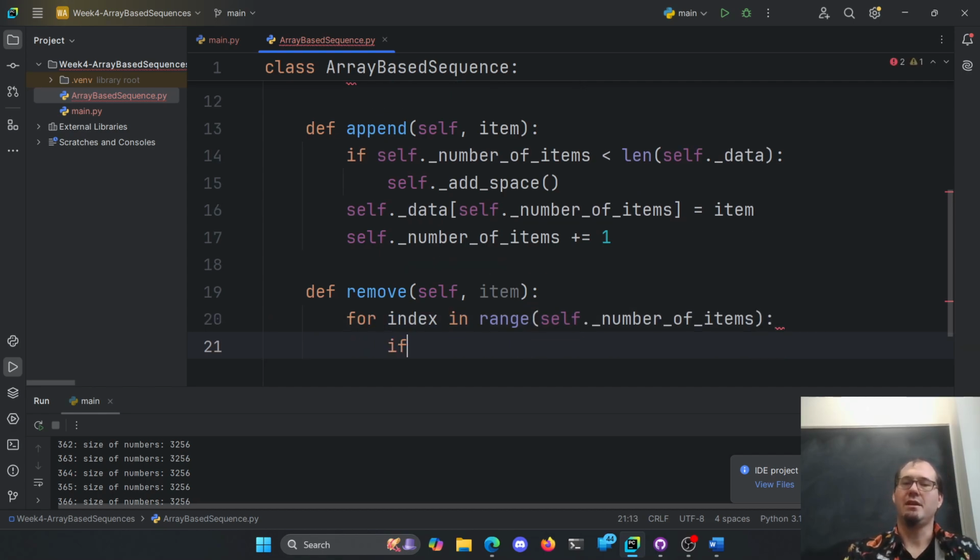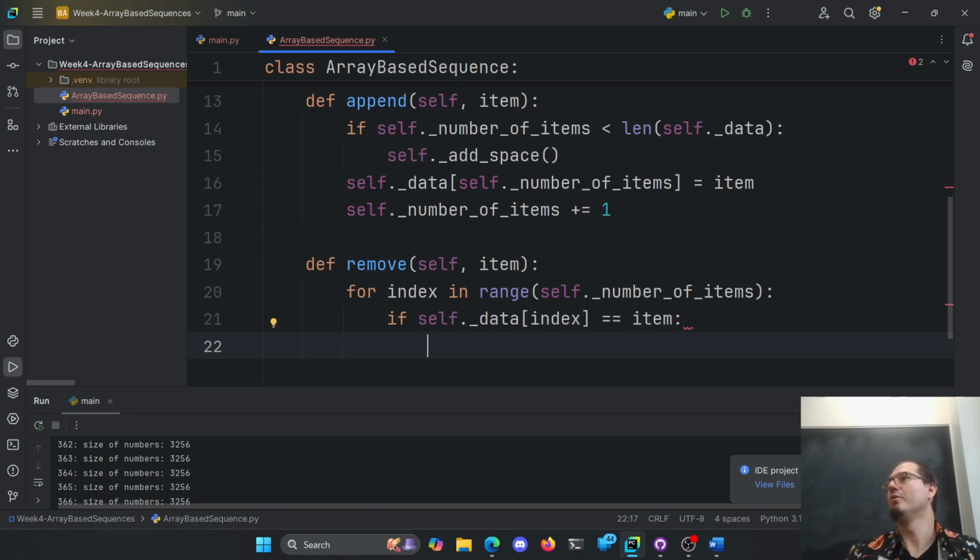We can say, hey, if self.data at the index is equal to the item, now we need to remove it. We're going to get rid of this one here because we found it. Great. If we didn't find it, we'll just keep on going. So what do we have to do to remove? Well, to remove it, we need to shift everything back down by 1 here into its spot here.